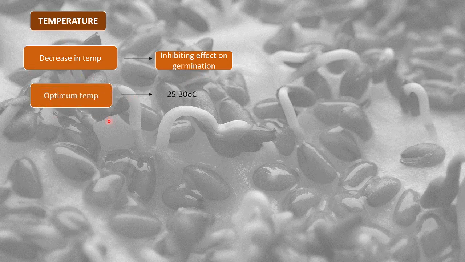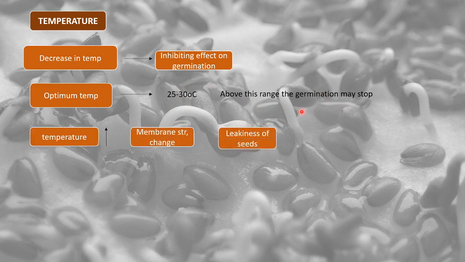So usually the optimum temperature for tropical species is 25 to 30 degrees Celsius, and it may happen that above this range the germination may stop. So this is the optimum temperature, 25 to 30 or 25 to 35 degrees Celsius. Above this range the germination might not occur.